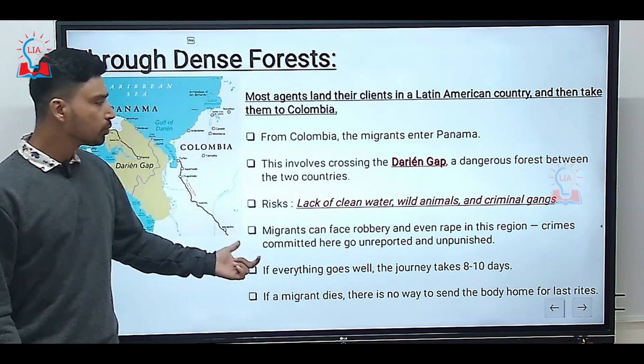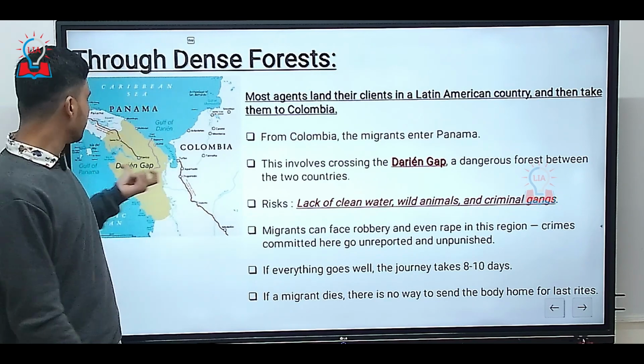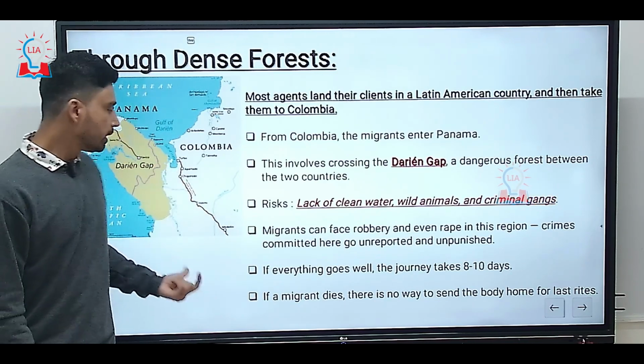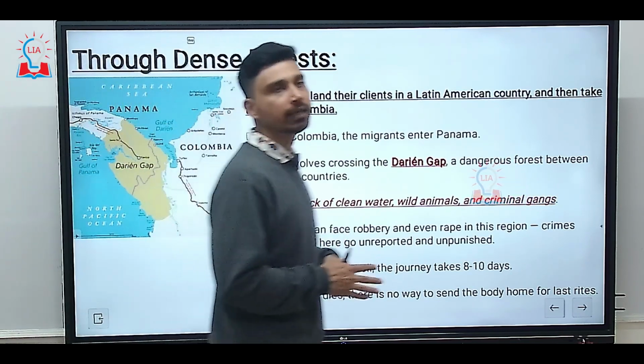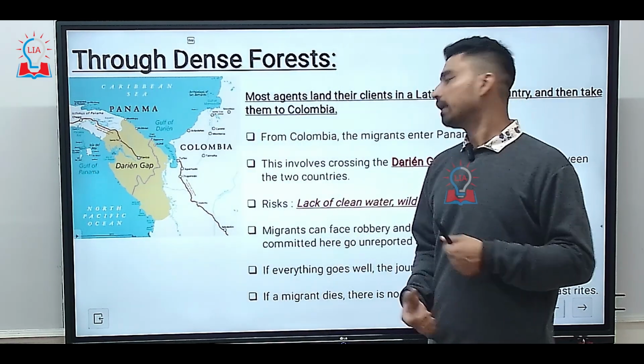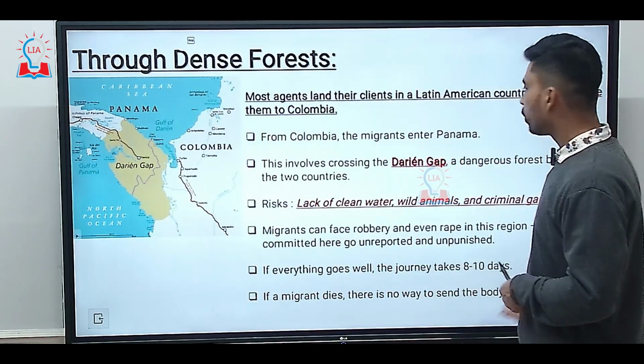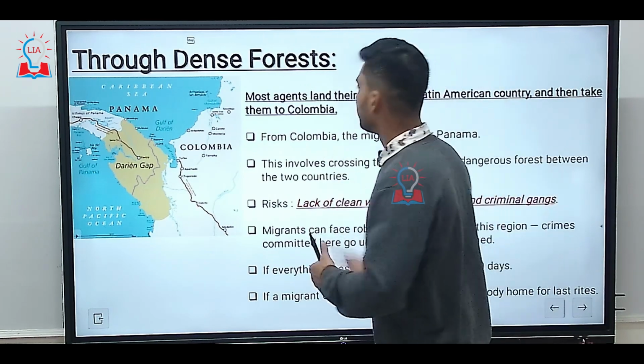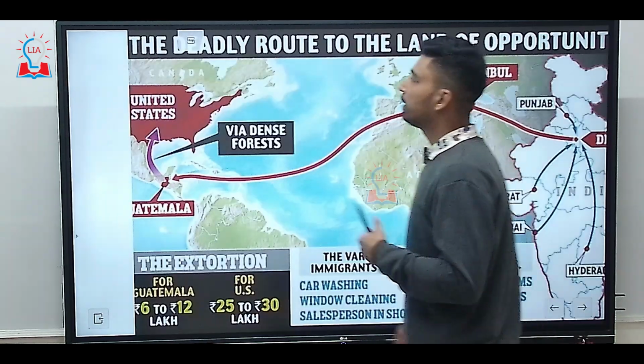And if everything goes well, the journey takes around 8 to 10 days through this Darien Gap of the forest. However, if some migrant dies due to natural or unnatural reasons, there is no way to send the body home, not even for the last rites. So that is the kind of challenge that an illegal migrant has to go through.